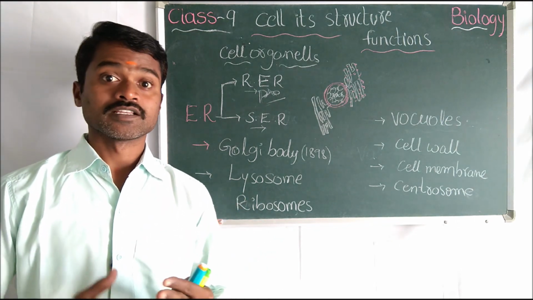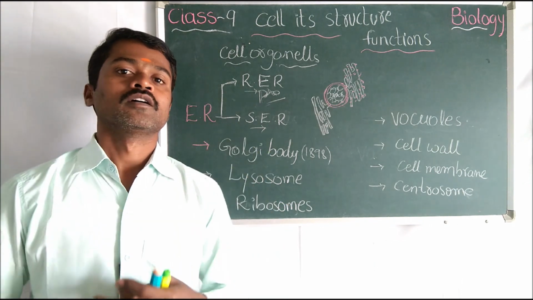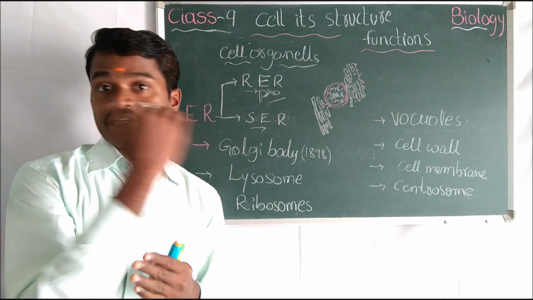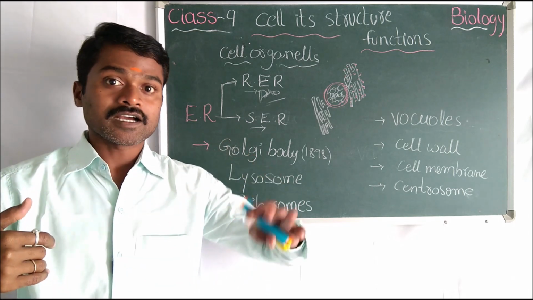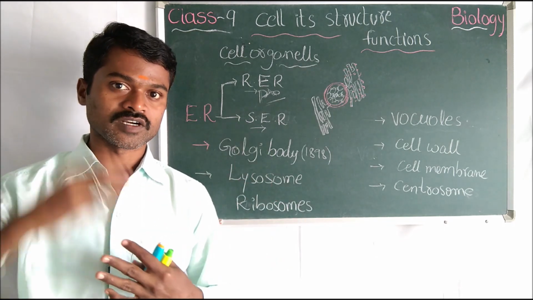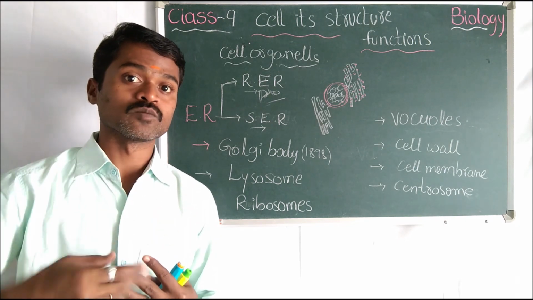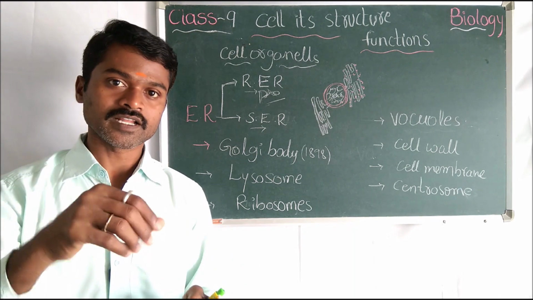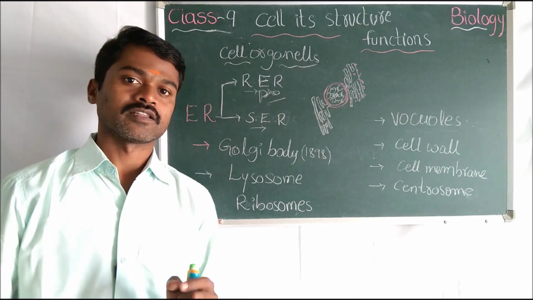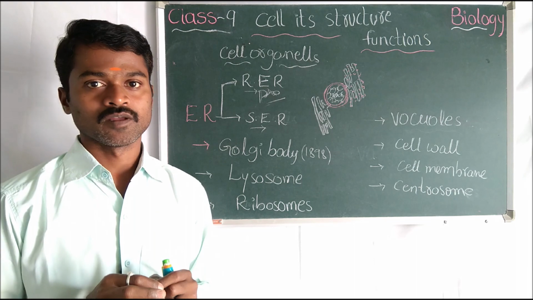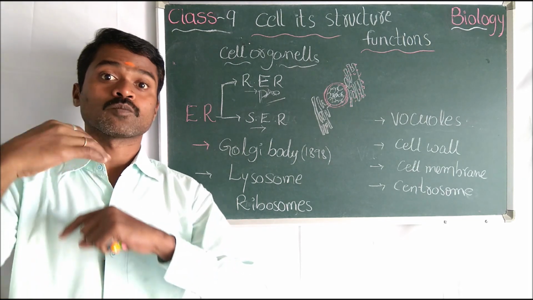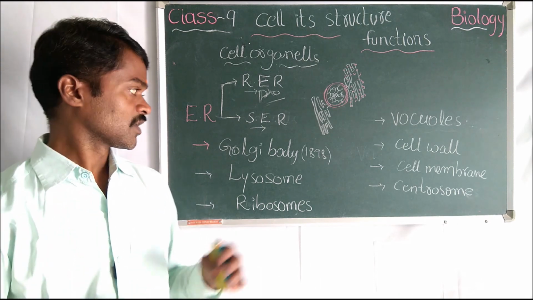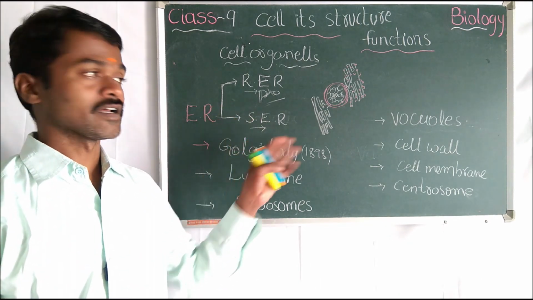Then you may get the question: sir, some birds eat or drink the poison and then they die. Yes, but that is different. What is that? Their concentration is more. The poison they are voluntarily taking is in high concentration, taking a large amount at a time. If it's a little bit, there is a chance it may break down, but a large amount at a time with more concentration will disturb the total system. This is about the endoplasmic reticulum.